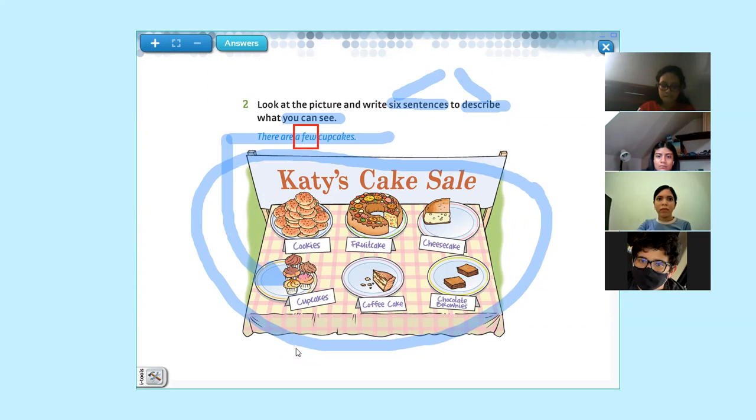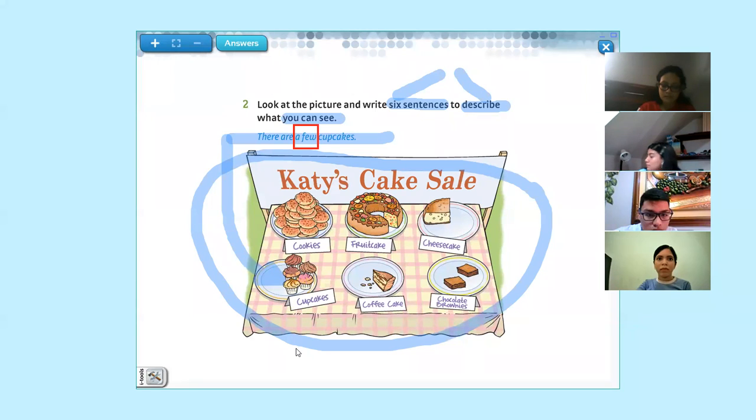Okay, miss. Look at the picture and write 6 sentences to describe what you can see. There are a few cupcakes. Continue. Give me your sentences. You have 6 sentences to make. There are a few chocolate brownies. Continue. There is a coffee cake. Continue.